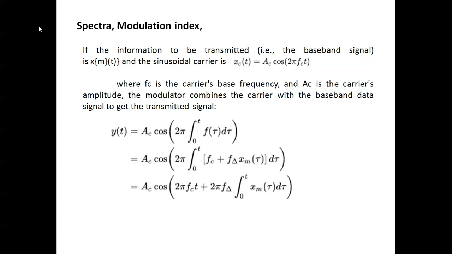The transmitted signal is y(t) equal to Ac cos 2 pi fc t plus 2 pi f delta integral from 0 to t of xm(tau) d tau.